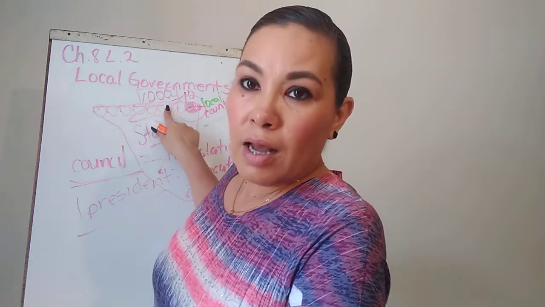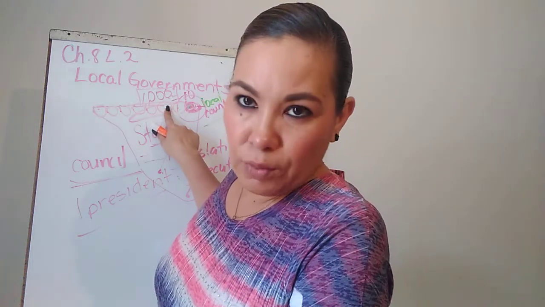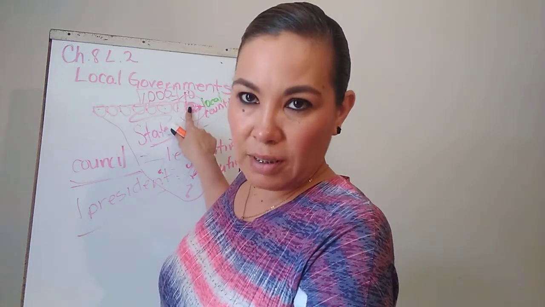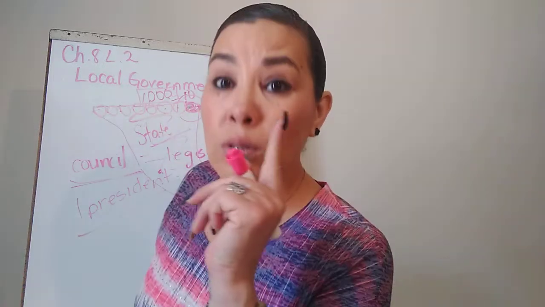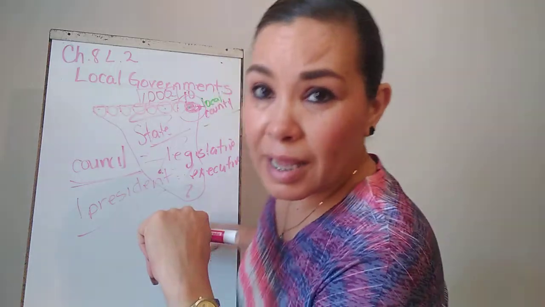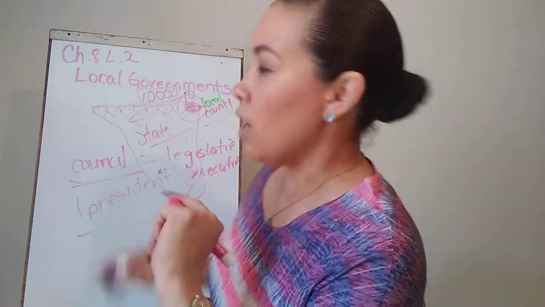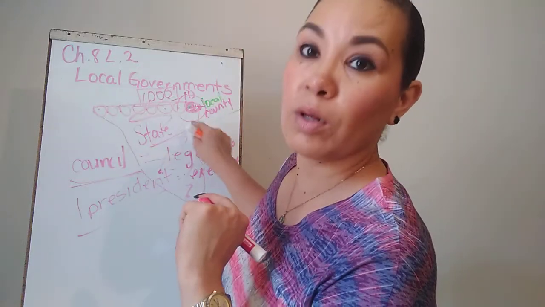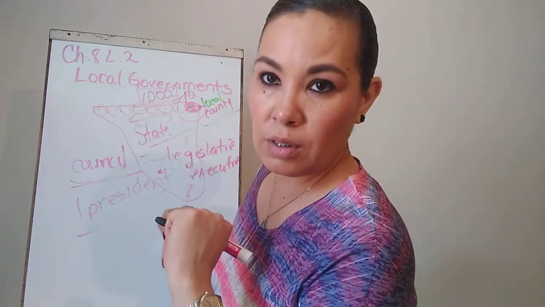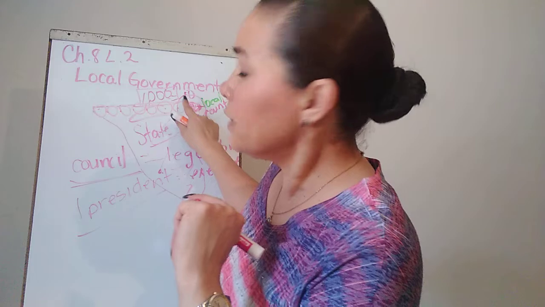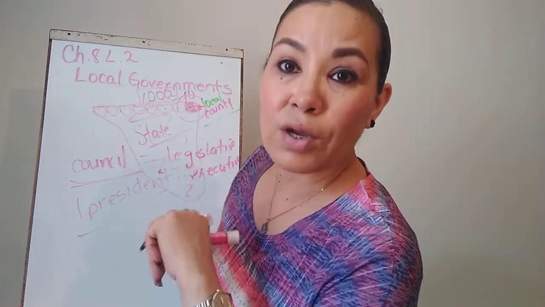Okay? So the people of Cananea are not going to follow the rules of Agua Prieta, and so on. Only if the president of all the state is giving a rule, then all the people will have to follow his rule. But meanwhile, each county will make their own laws.